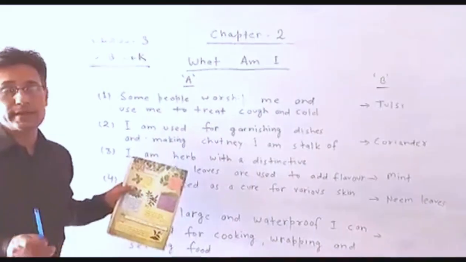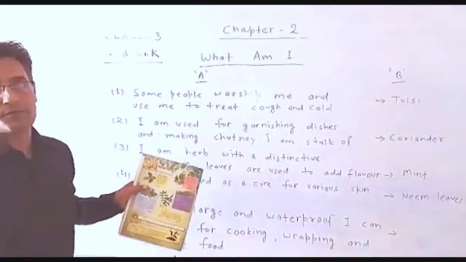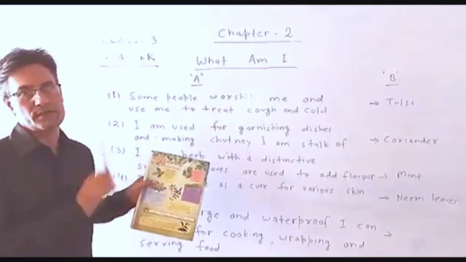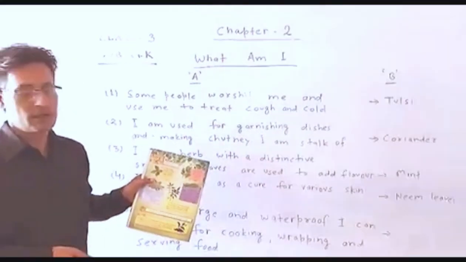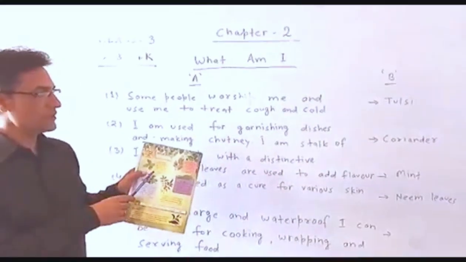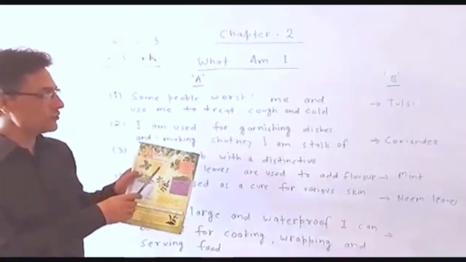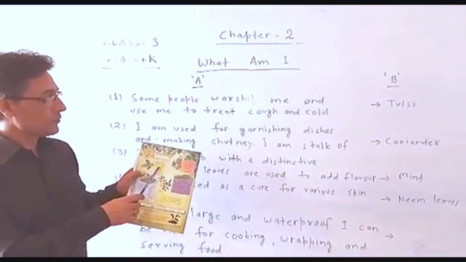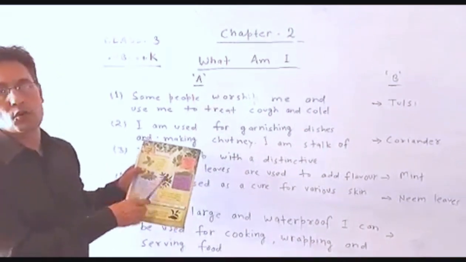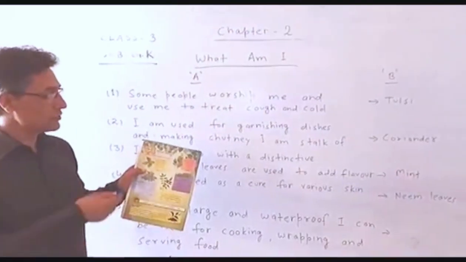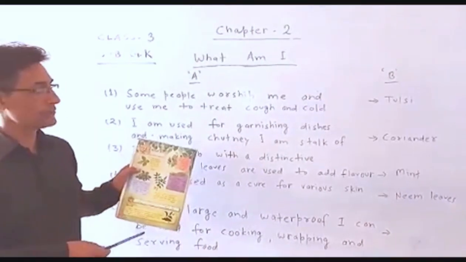Then you should guess what the name of this leaf is. This leaf is Tulsi. It is used for treating cough and cold, and people also worship it. So you should write here Tulsi.